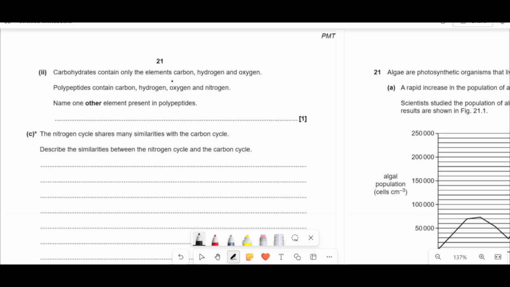Carbohydrates only contain the elements carbon, hydrogen, oxygen. Polypeptides contain carbon, hydrogen, oxygen, and nitrogen. What's something else that would be in polypeptides? Sulfur, because they make disulfide bridges.